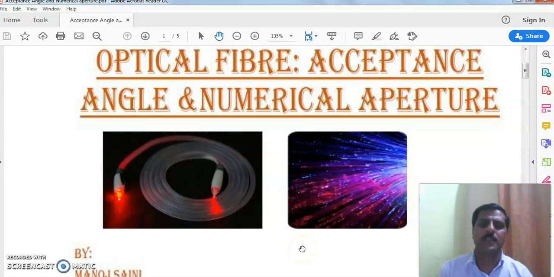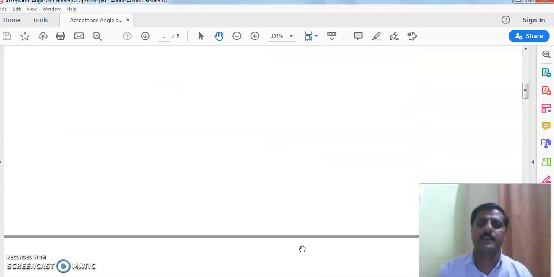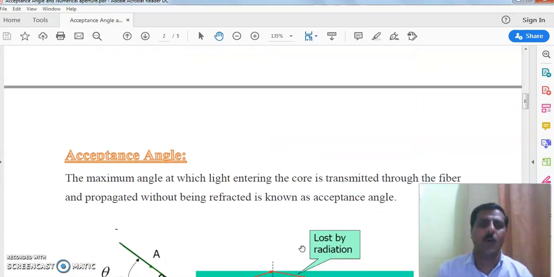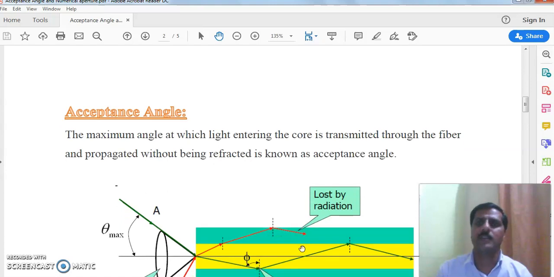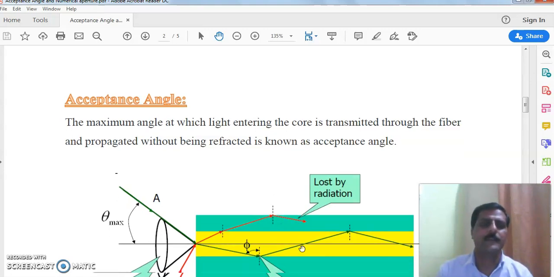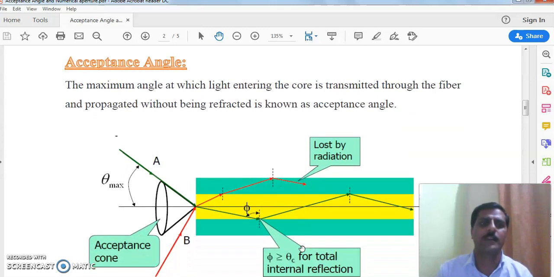If you remember, in the construction we have studied the cross-sectional view of optical fiber that consists of three regions. The central region is known as core, the region which surrounds that is known as cladding, and the outer region is the sheath which provides protection. The light is propagated through the core region, and for this the refractive index of core is higher as compared to the other regions.